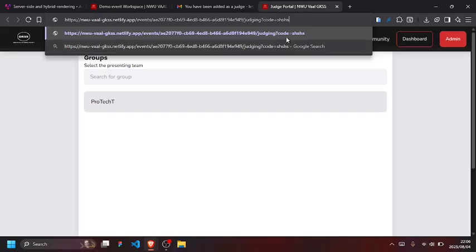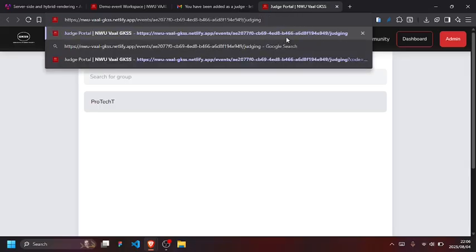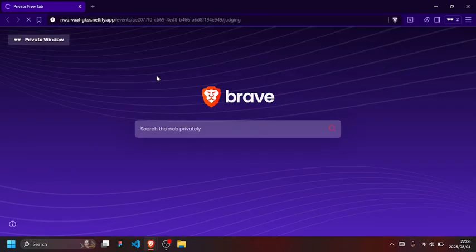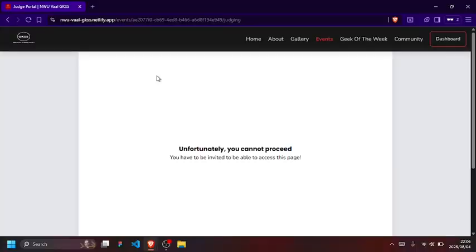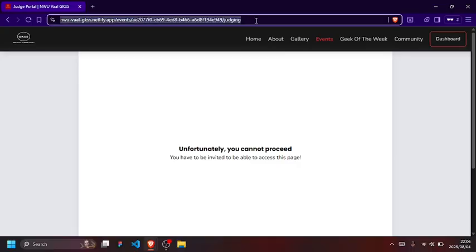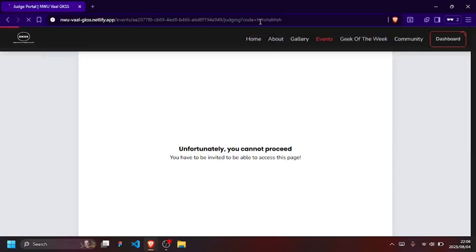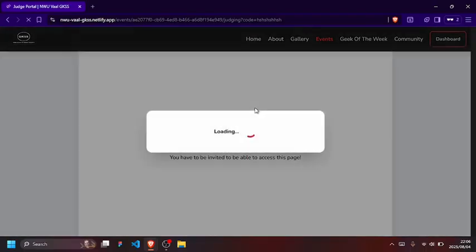Let me show you something. For example, let me copy this whole link and open another private window. Come here, you'll see I have no access. There's nothing I can do right now, because there's no code parameter here. So let me add a random string there. Let's see, it's going to load to verify.